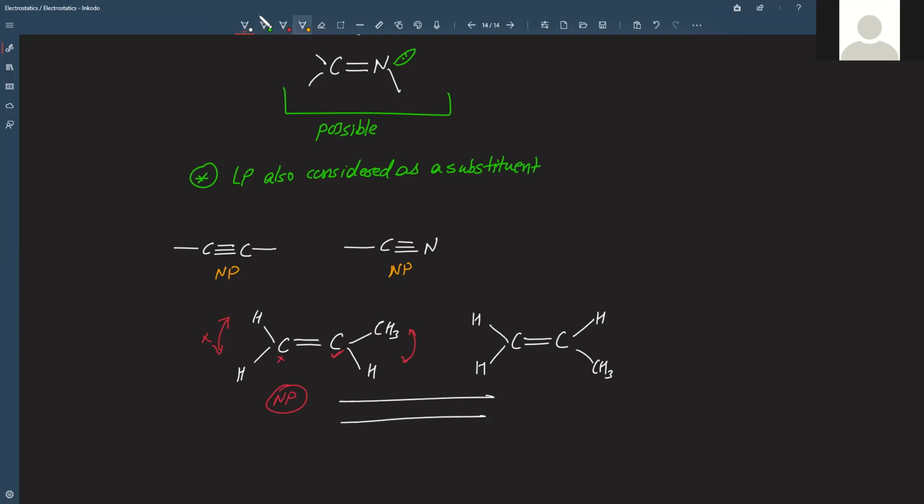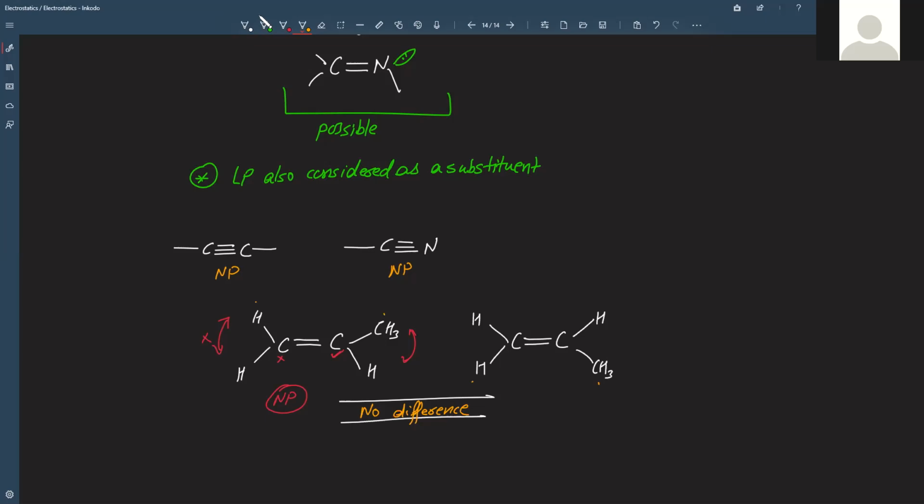So you have to understand that while drawing, you may have done some different drawing, but still these two are the same. How? See, adjacent to CH3 is H, adjacent to CH3 is H.